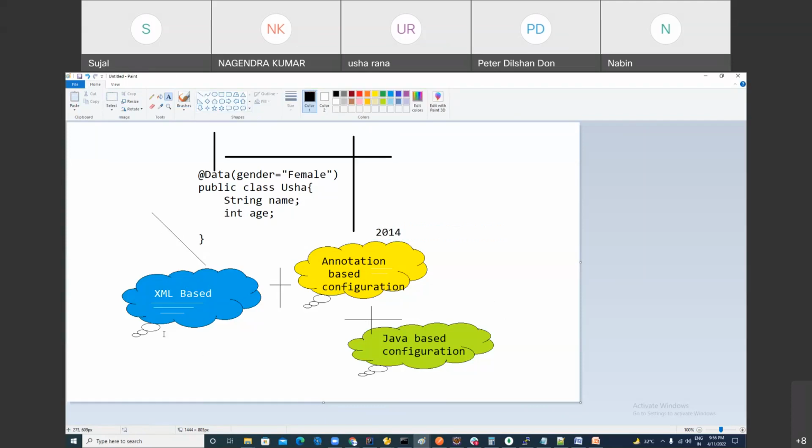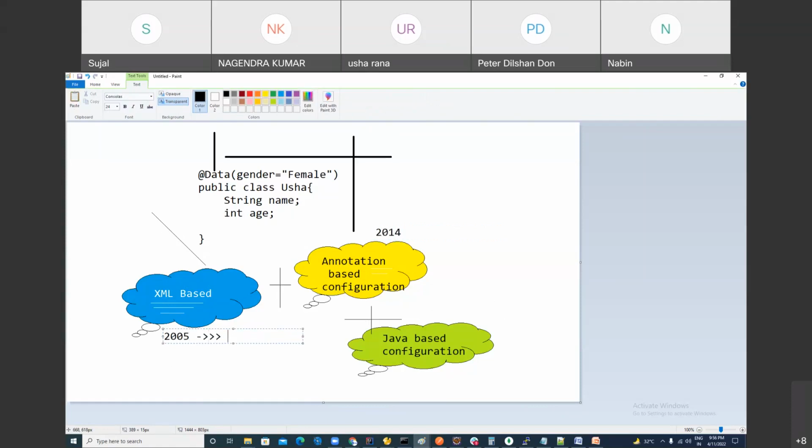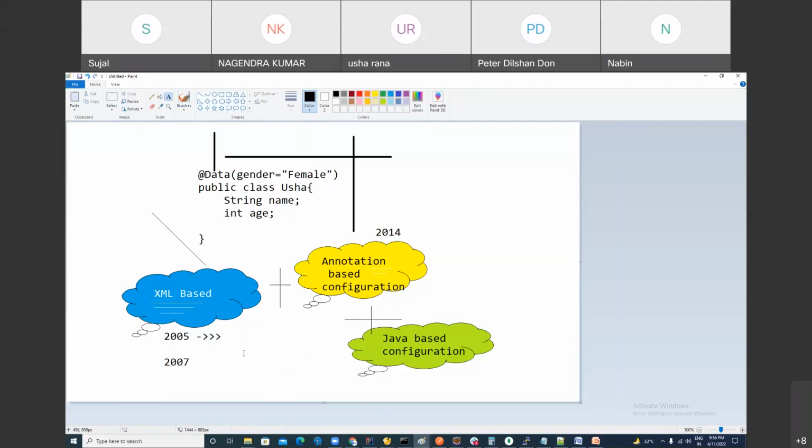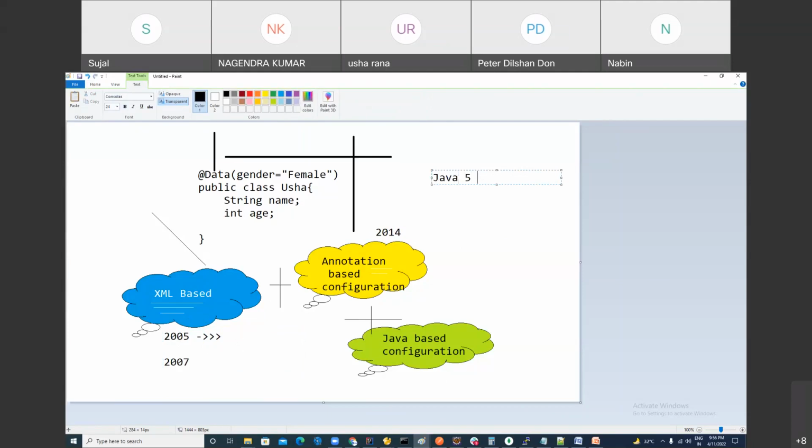Got it? When I was working in 2004, 5, that time only XML was there because annotation was introduced, I think in 2007. Are you following me? In 2005, there was no annotation. Annotation was introduced in which version of the JDK? Java 5. If I'm asking any question, you don't know the answer, what should be the answer? Java 8. Java 5 or Java 8? You can guess it. You say Java 5. I would say no, wrong. Java 8.